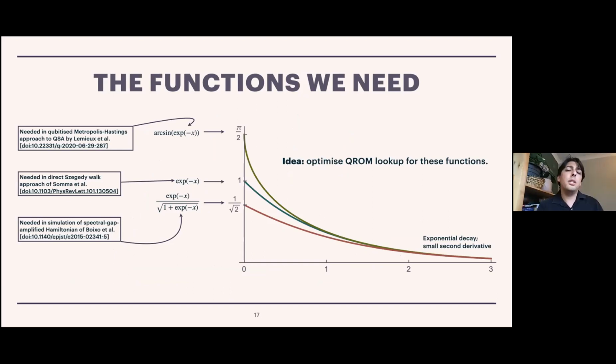It turns out for the functions that we care about, the second derivative is usually quite small. I won't go into details about why these are the functions that we particularly care about, but because they are functions with an exponential decay to them, we can actually optimize our QROM lookup and perform really a variant of QROM in order to sample from this in a way that reduces the Toffoli cost and still gets a reasonable approximation to our function. And we give numerics in our paper suggesting that this is a reasonable thing to do.